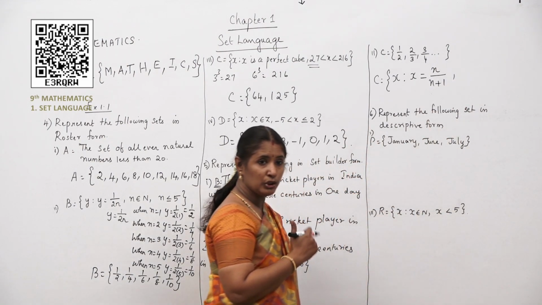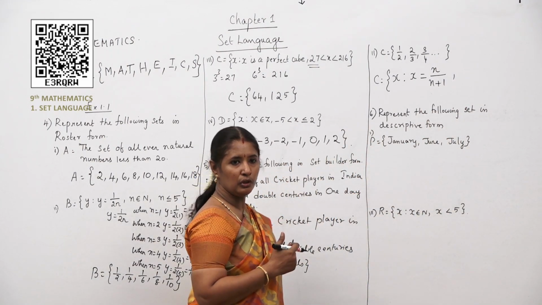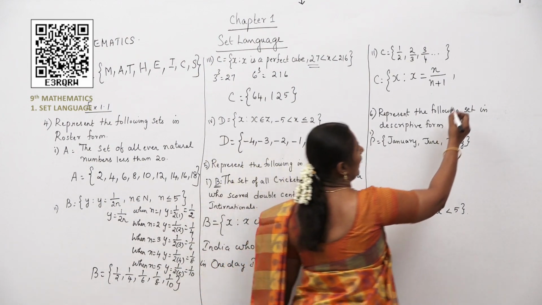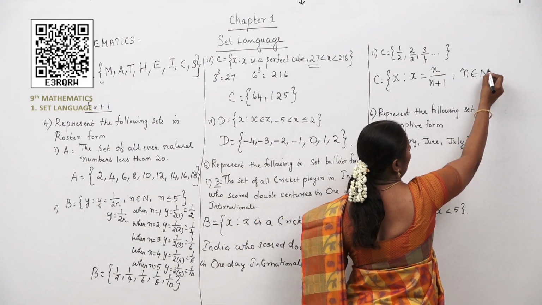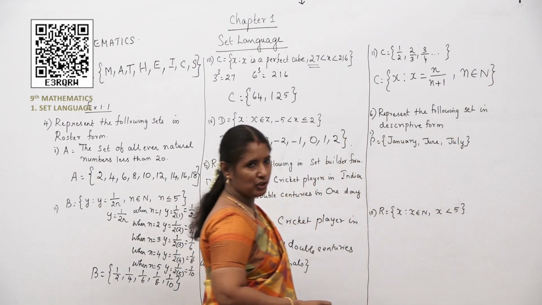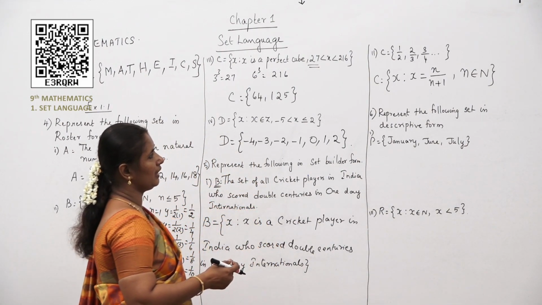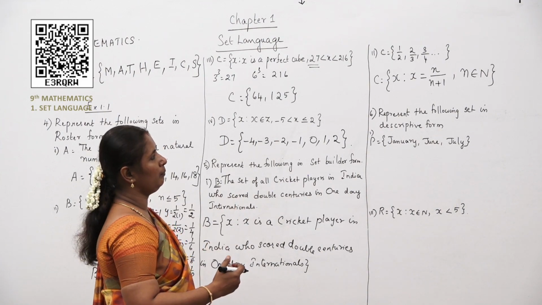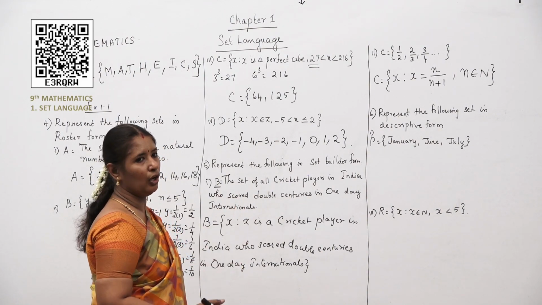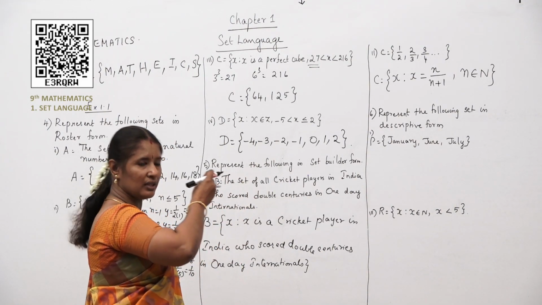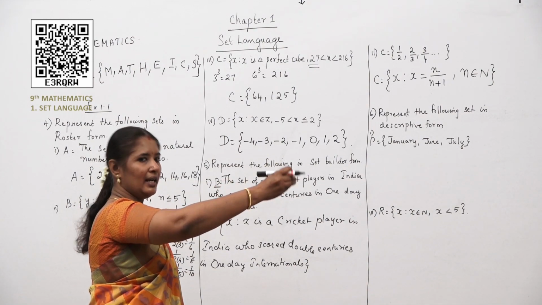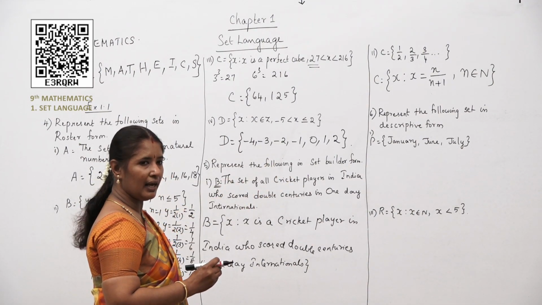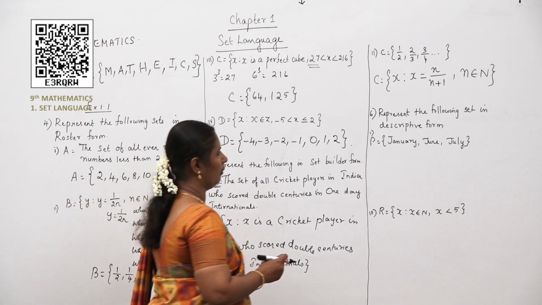From where you have to choose that N, that also you have to represent there. So, N belongs to N, that is N is a natural number. So, X such that X is equal to N by N plus 1, comma, N belongs to N. Or even you can write it in words also. N is a natural number, like that. Clear with that, children? Moving on to the next problem.